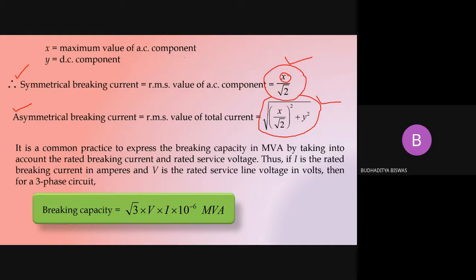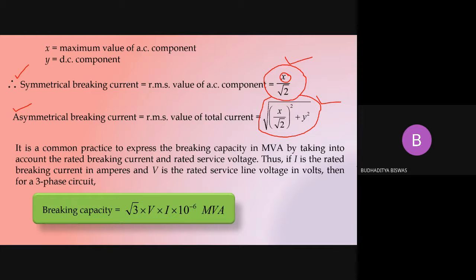So it's a common practice to express the breaking capacity in MVA by taking into account the rated breaking current and the rated service voltage. So this is a common practice that the breaking current is not mentioned in ampere, rather for the high voltage circuit breaker, this breaking current is expressed in MVA or volt ampere, just by multiplying the breaking current with the rated service voltage.